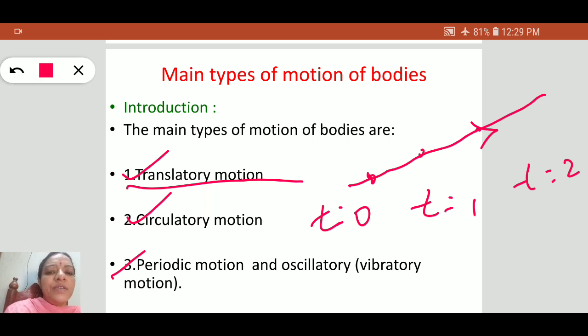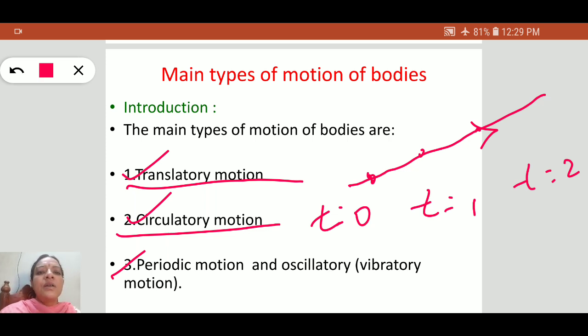If a body changes its position with respect to time along a straight line, that is translatory motion. Examples are the motion of a car and the motion of a bus.